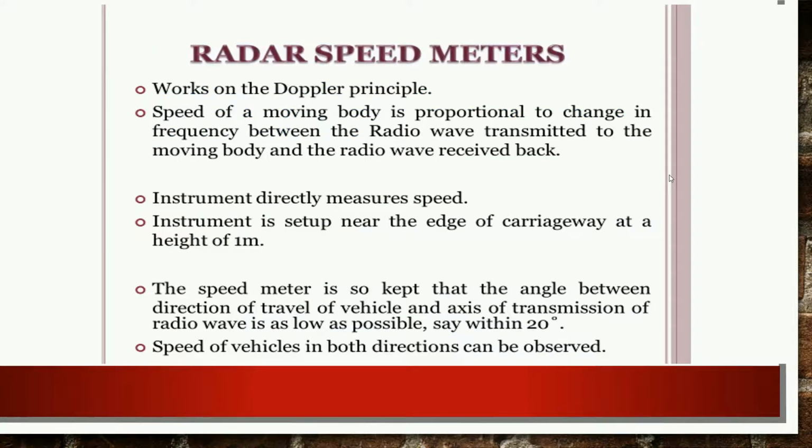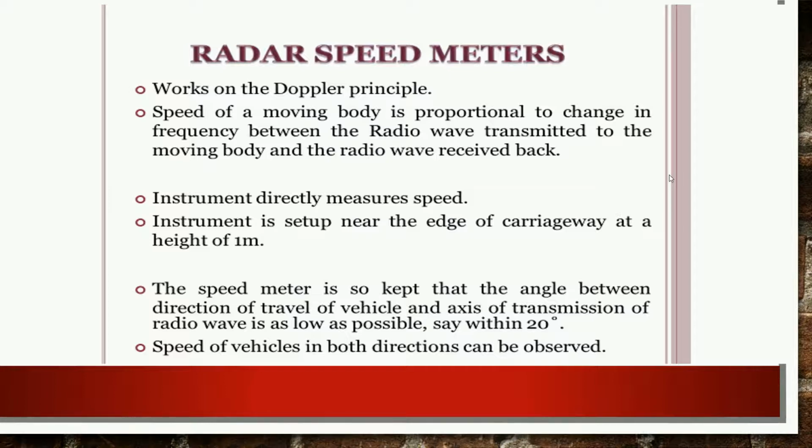Now the next method is the automatic method, which is called the radar speed meter. It works on the Doppler principle. The speed of the moving body is proportional to the change in frequency between the radio wave transmitted to the moving body and the radio wave received back. So radar speed meters work on the application of various radio waves, which can be calculated at the initial point and observed at the end point. This is called the radar speed method.